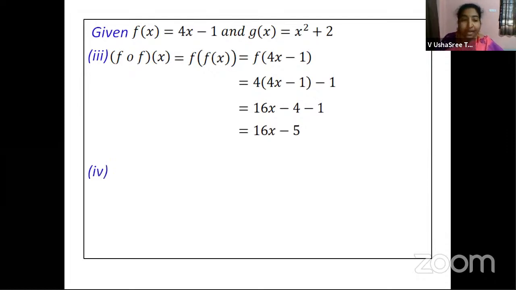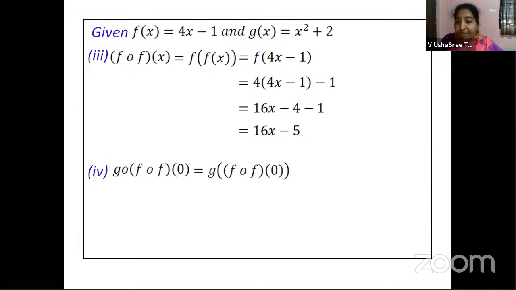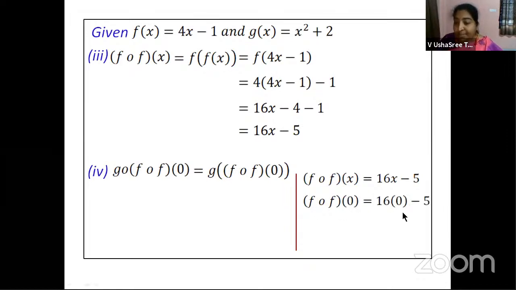All right. Now the last bit of this problem is g circle f of 0. So how do you write this? g of f circle f of 0. Now let us consider f circle f of x. Just now we got the answer as 16x minus 5. Now what do you have? f circle f of 0. So wherever you have x, you will substitute 0. So 16 into 0 minus 5, which is nothing but minus 5.